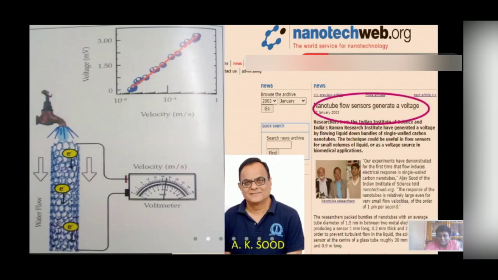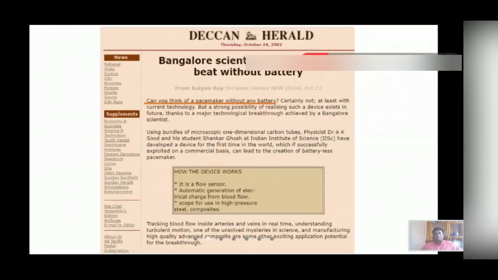if this property can be utilized, we can use a pacemaker without any battery, because when the pacemaker is set, there should be a channel through which the blood will circulate, and due to this flow, there should be an arrangement of this nanotube so that the energy is generated that will power up this pacemaker. However, these are only some scientific models, experiments and prototypes, because industrial research is still going on.